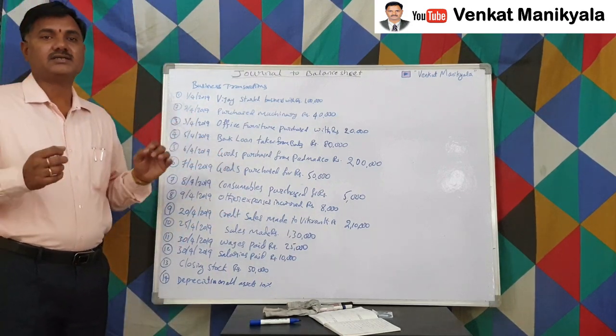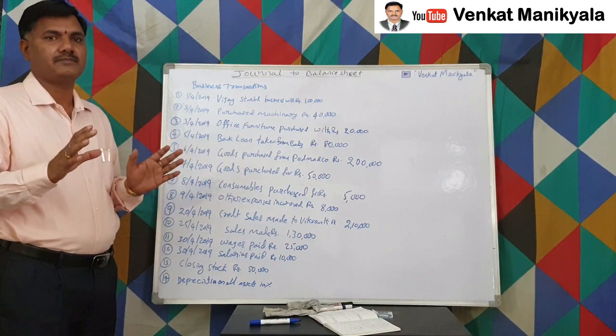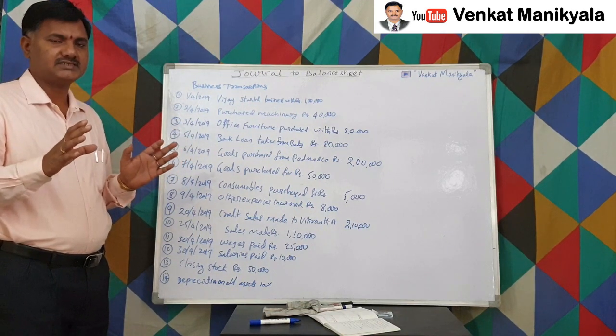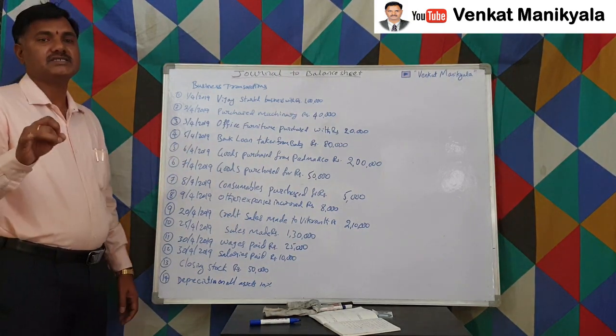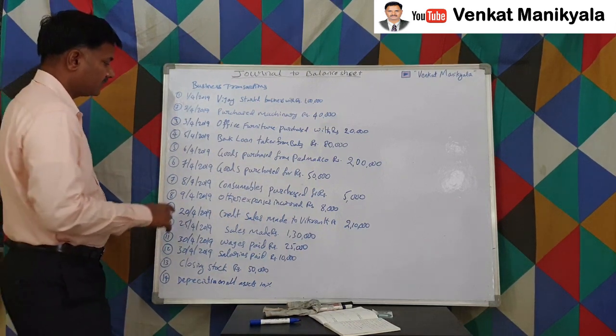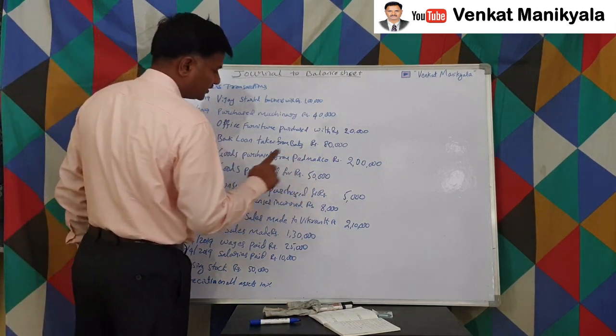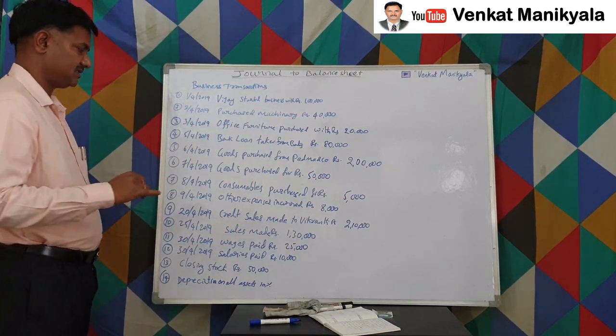But as an accountant, what we have to understand is, once he gives any name, any person's name, either a natural person or artificial person, then it must be a credit purchase, unless otherwise he says cash, right? Goods purchased for rupees 50,000. Here nothing is given. That means it's a cash purchase.